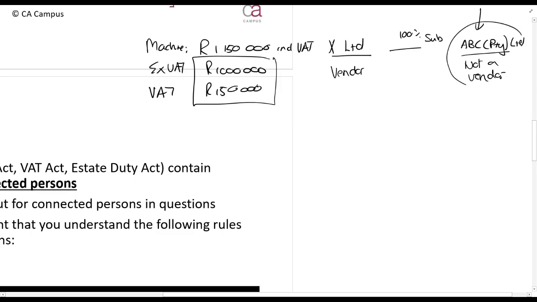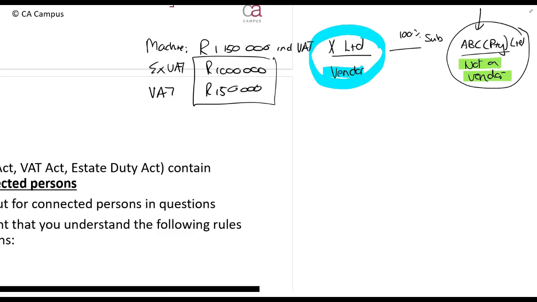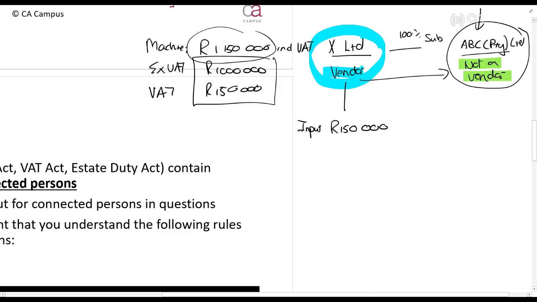Now, ABC Pty Limited wants to buy this, but what is the problem here for ABC Pty Limited? They're not a VAT vendor, so they can't claim it. So what people can do then is X Limited over here, who is a VAT vendor, can go and buy this asset and claim that VAT of R150,000 as input, right? And then it sells this asset that it just bought for R1.15 million, let's say. It sells it for that price to ABC Pty Limited.